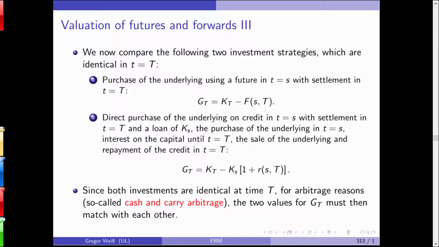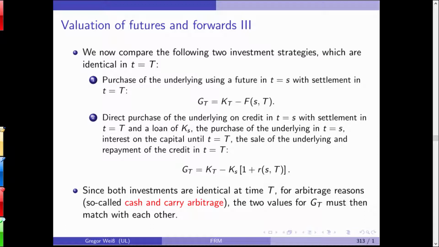Now we compare two different investment strategies and we try to figure out what the fair price of the future should be. We purchase the underlying using a future in s with settlement in capital T. So as a profit or loss, we'll have the spot price minus the future price at which we bought.